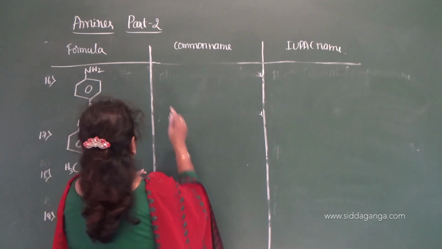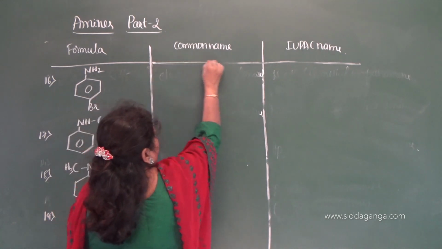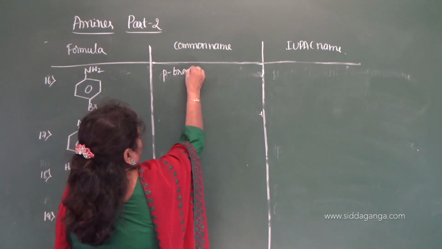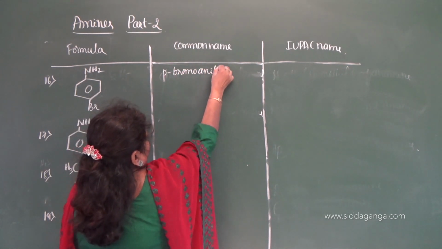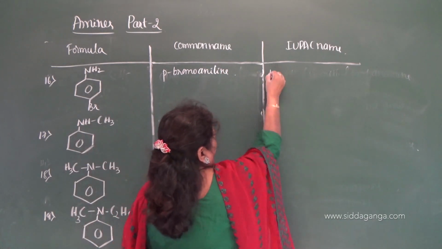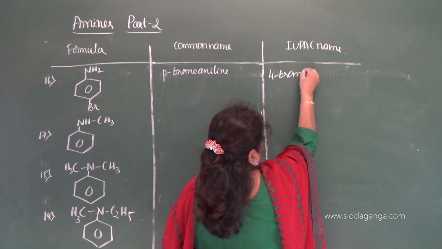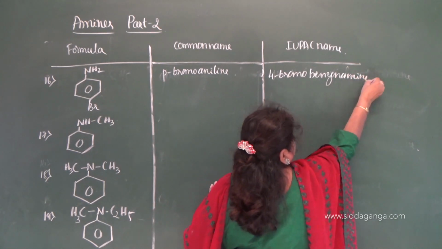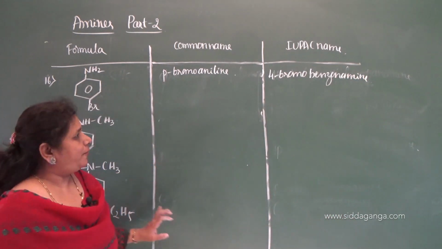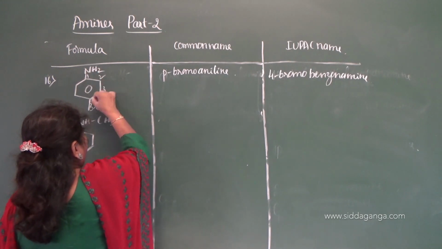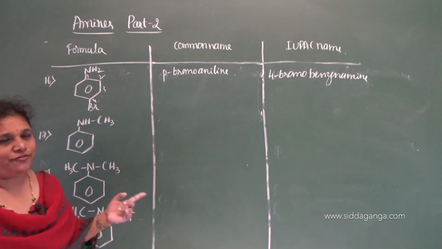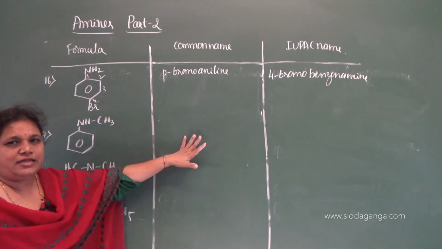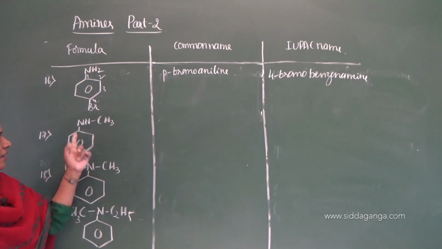So here in this case it is to the para position we have bromo group, therefore para bromo aniline, and here 4-bromo benzenamine. So the IUPAC name is 4-bromo benzenamine. 1, 2, 3, 4. Para position is 1, 4. So therefore 4-bromo benzenamine, or else you can write 4-bromo aniline itself. And this is secondary amine.